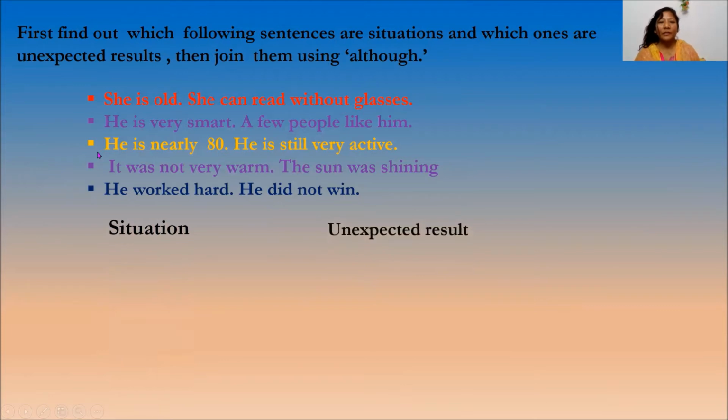Okay. In the first sentence: she is old, she can read without glasses. Which one is the situation and which one is the unexpected result? Guess? Yes, 'she is old' is the situation. What do we think? She needs glasses to read. But what we find here is that she can read without glasses. So 'she reads without glasses' is the unexpected result and 'she is old' is the situation.